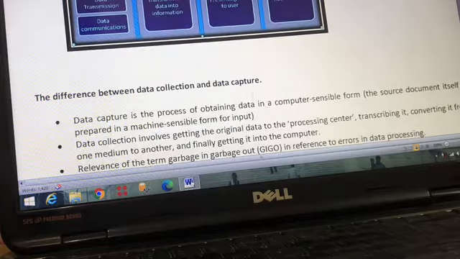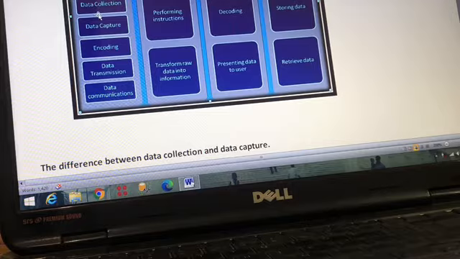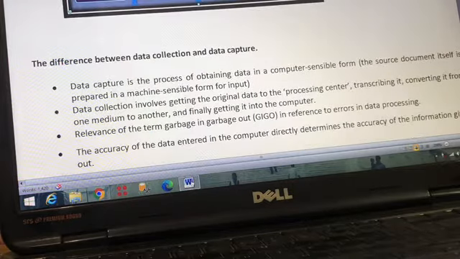Okay, so here you have seen two things. One is data collection and another is data capture, right? So what is the difference between data collection and data capture? Basically, data collection and data capture have a little bit of difference.